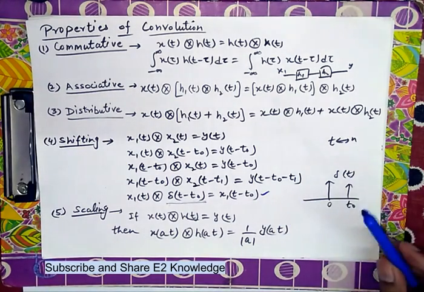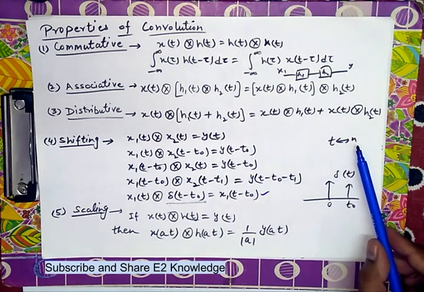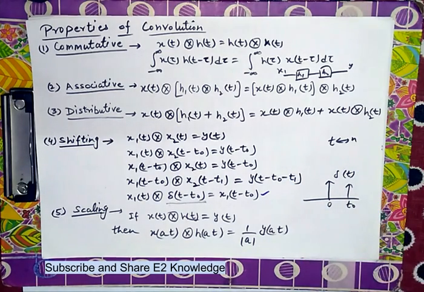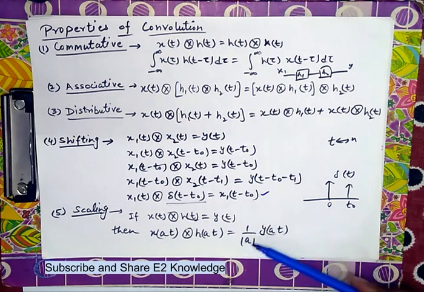Now the same properties can be understood when t is replaced by n for discrete time. All the properties will remain the same. Now the scaling property. The scaling property says that if a convolution pair x(t) and h(t) resulted in y, then if we scale the time of the input and impulse response, x(at) and h(at), the output will also be scaled, but a factor of 1 upon a will be multiplied. That is, the amplitude is reduced by 1 upon a. The effect of scaling in the time domain will result in a decrease in amplitude in the output.